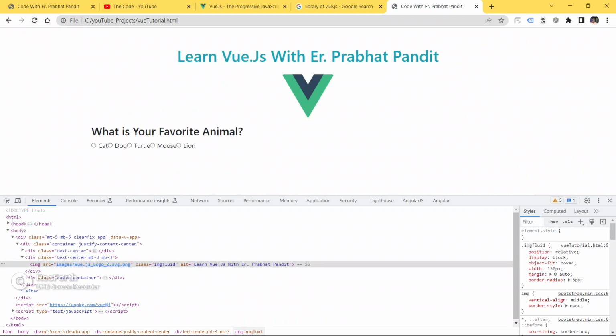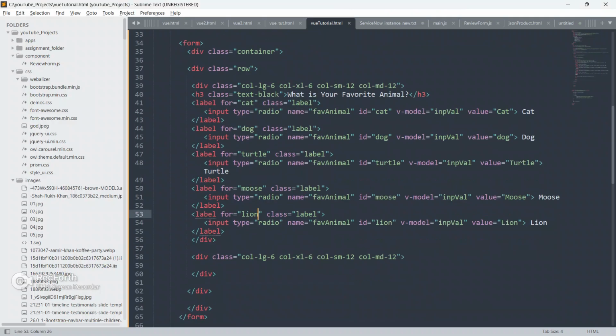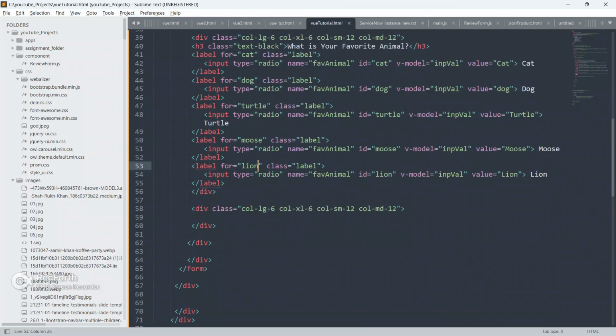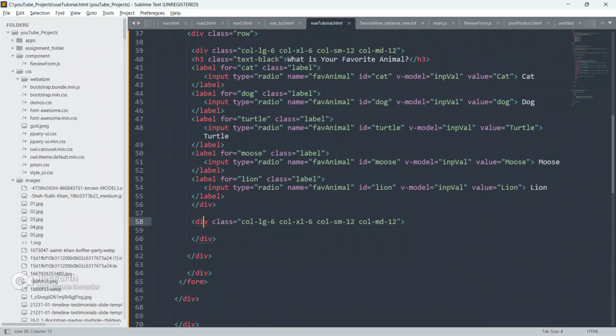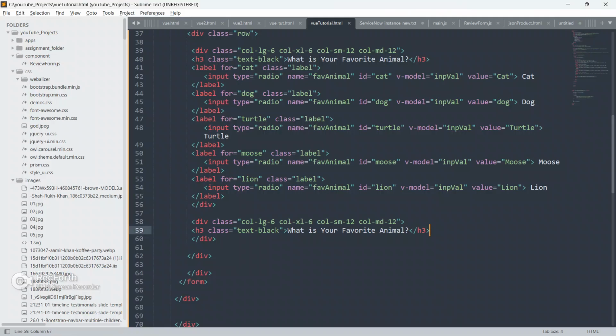Okay, so save your code, go to the browser and refresh your page. As you can see, it's working fine. So we have to make it like this. We have to write some CSS, guys. Inside this I'm gonna copy this h3 element and paste it here, and we will write the text: what is your favorite course?